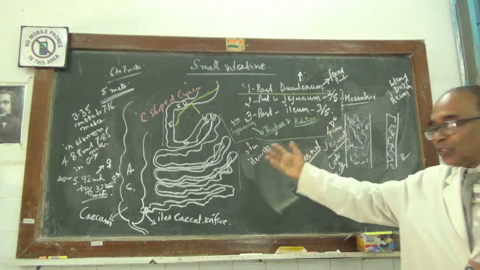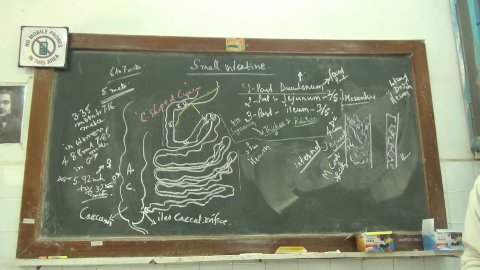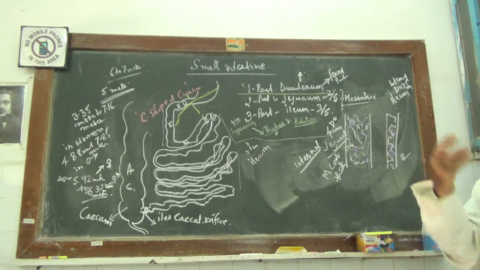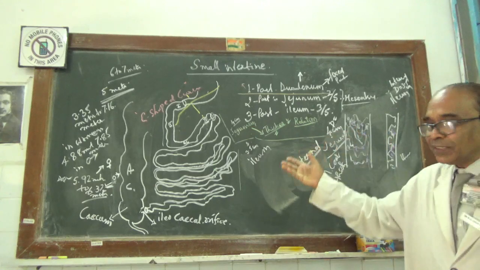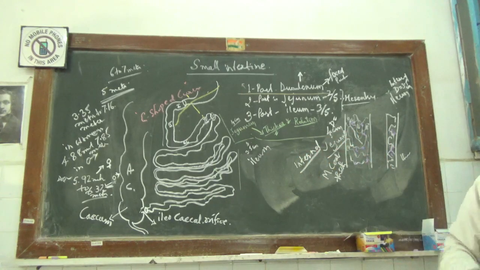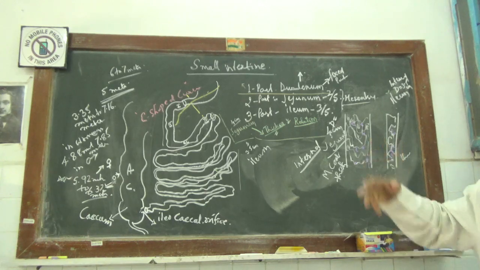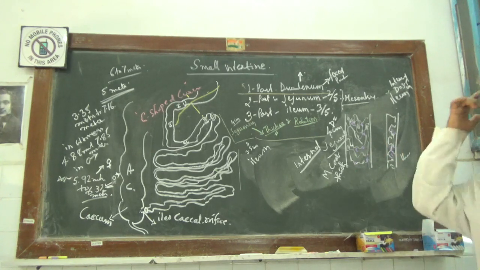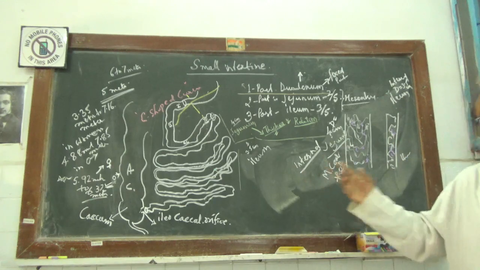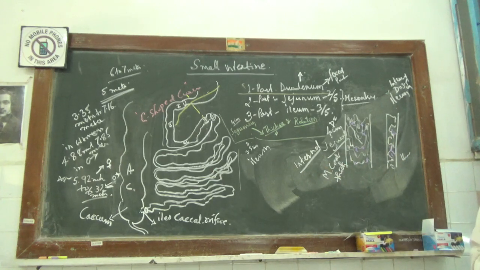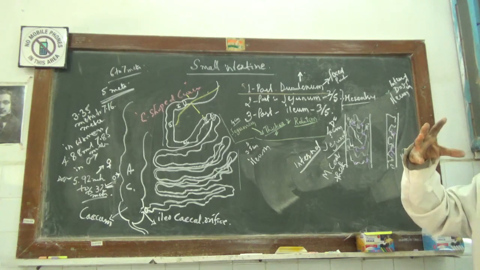Then, because it has many coils, many convolutions, many folds, the jejunum and ileum may twist. That is twisting of the intestine, another applied anatomy. Then the jejunum has a definitely bigger diameter.